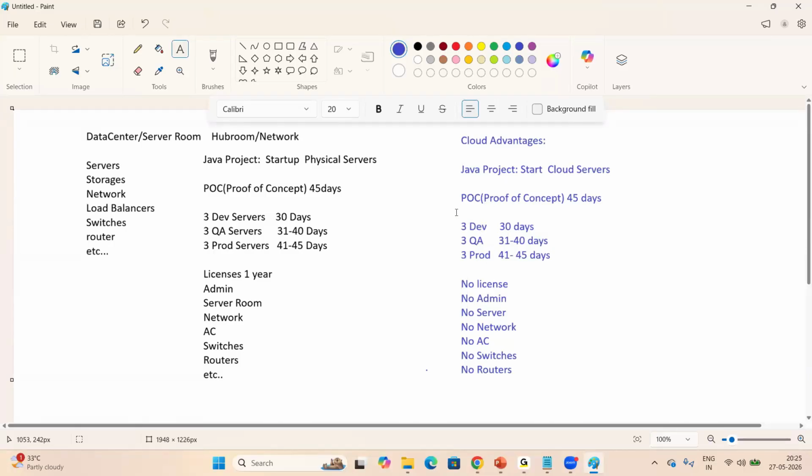So once we prepare all this, once development, testing, and deployment are completed, we can showcase it to the client. If the client approves, we'll get the real project. If the client rejects, this is also a waste of money.